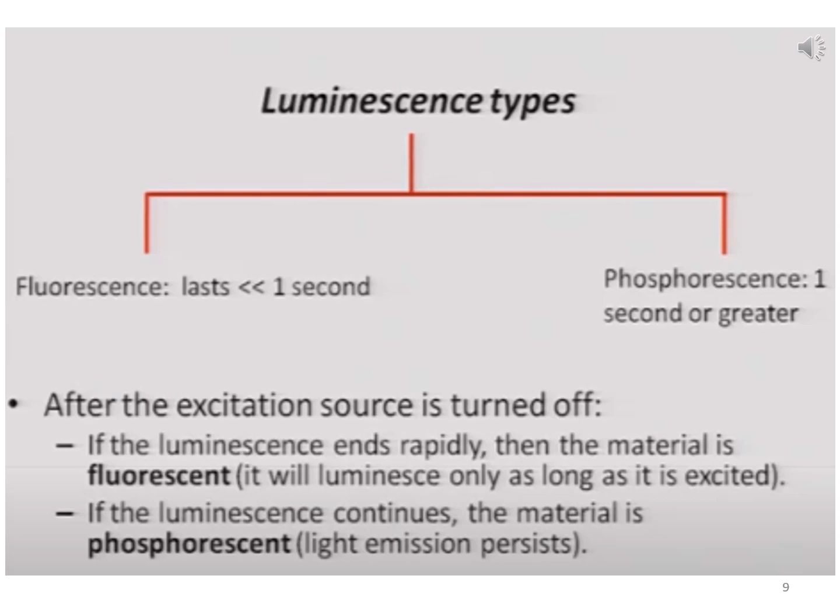That energy is stored in the material, so it glows much after the light which was shining has been switched off. So if the luminescence continues and the material is phosphorescent, that means the light emission persists. That differentiates it from fluorescent material. These are the two important things about luminescence.